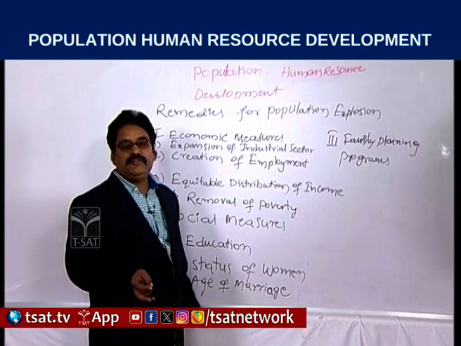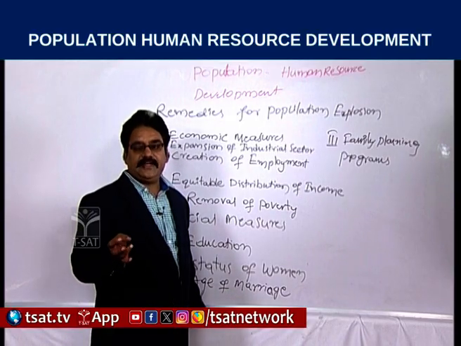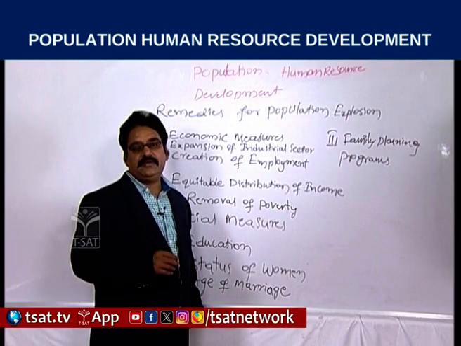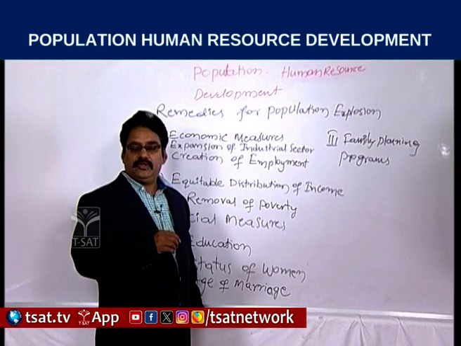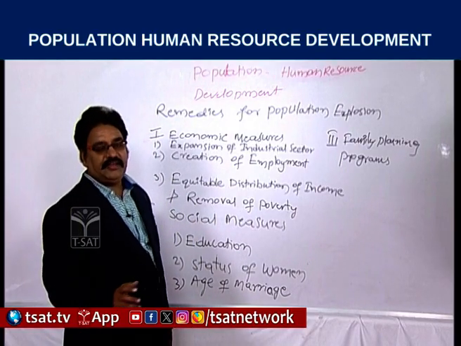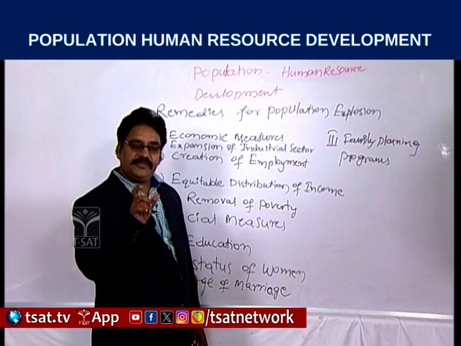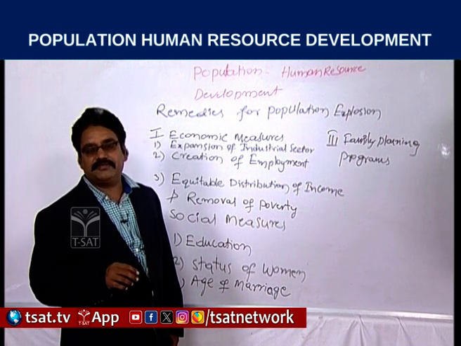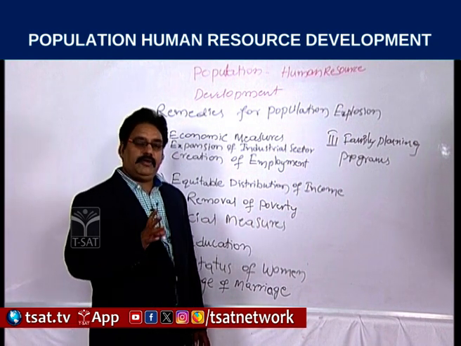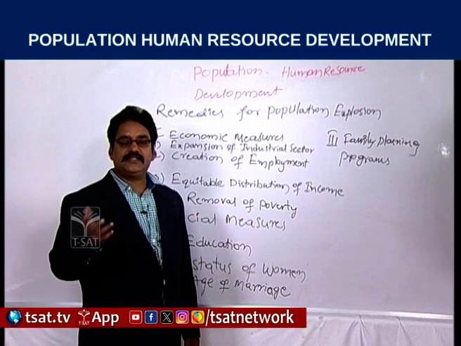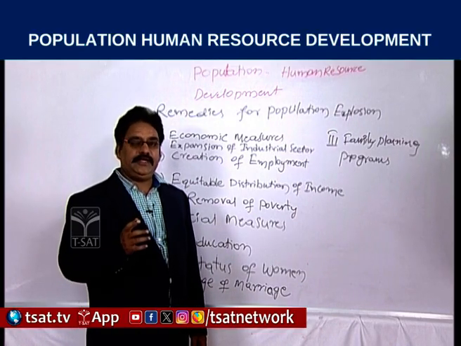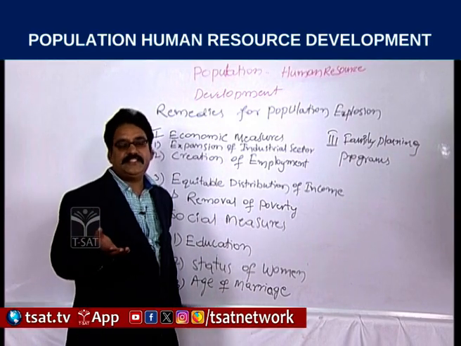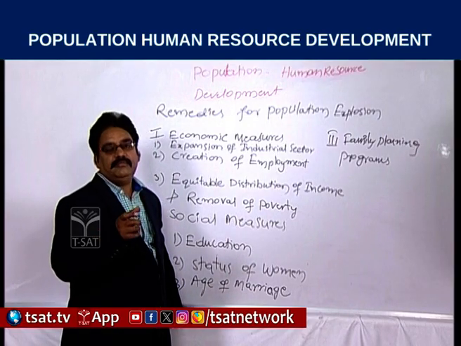And what is the infant mortality rate? What are the death rates and birth rates? All these questions may be asked in multiple choice. They give some options, such as how much we reduced from 1921 to 2011, and if you observe the 50 years, during which 30 years it increased more. Like that they may ask different types of questions on population. How to control the population, what are the steps taken by the government. Directly they won't ask like this, but they have given multiple choice type questions. We have to make some examples on that.